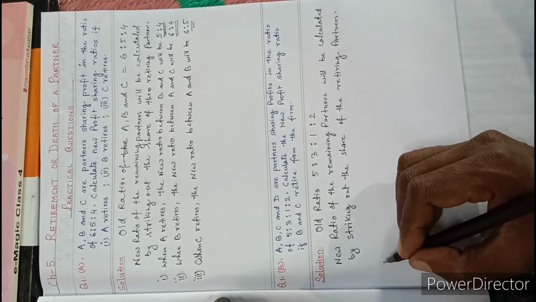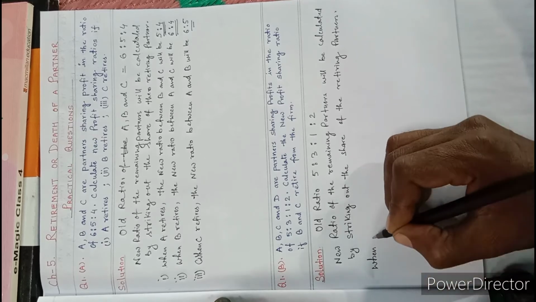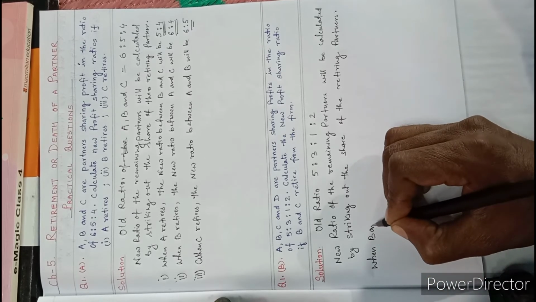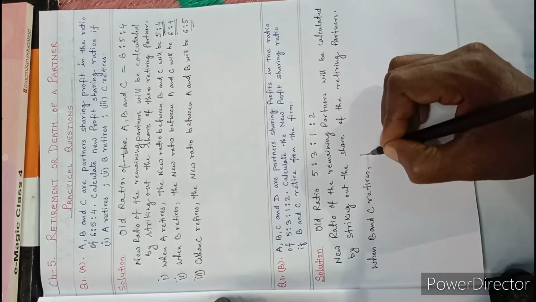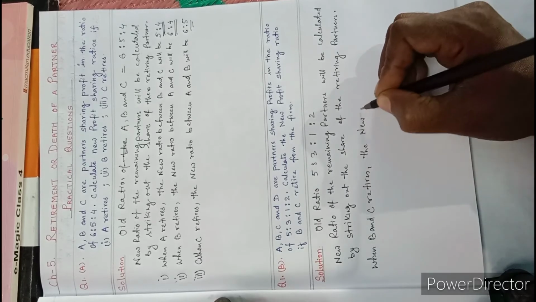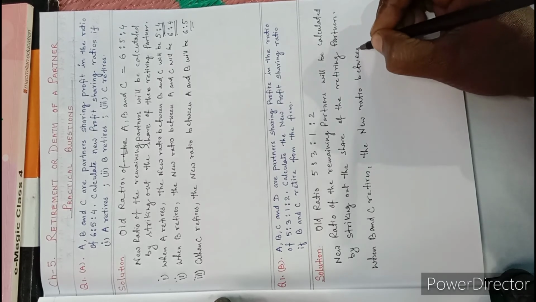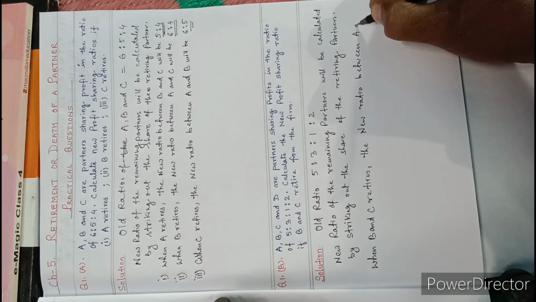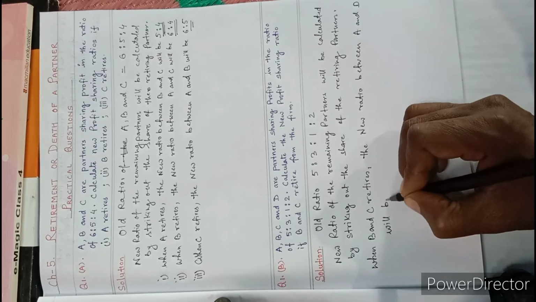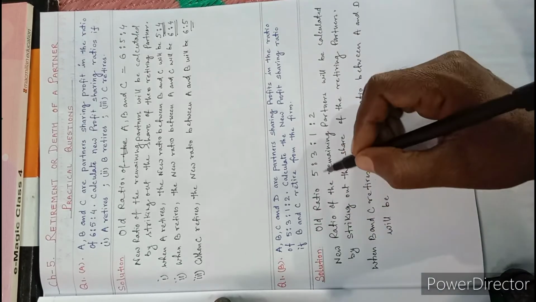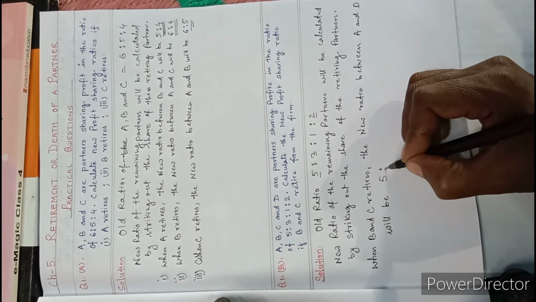So when B and C retire, the new ratio between A and D will be, A's ratio is 5 and D's ratio is 2, so it will be 5 is to 2.